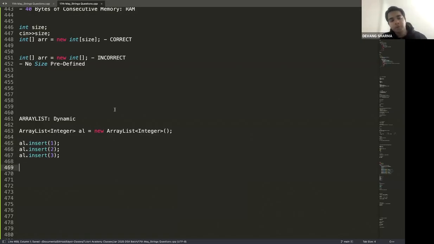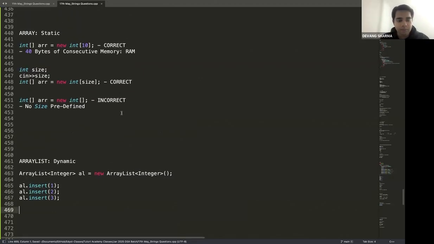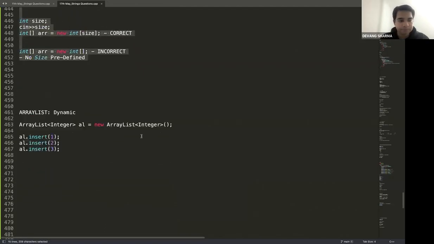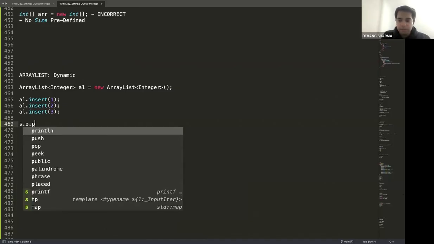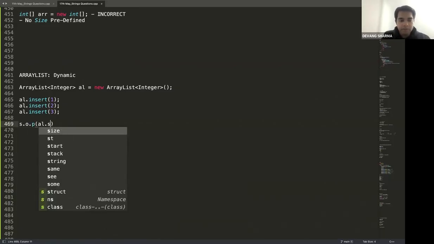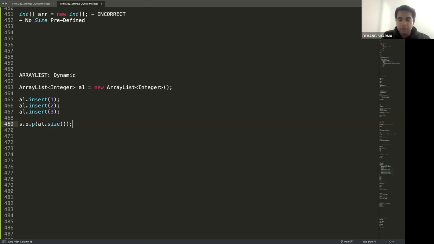Now, heap is only for the runtime memory. This is not runtime memory. This is static memory. Okay. And if I do System.out.println, I print al.size. What do you think would be the output now? Come on, guys, quick in the chat. The output will be 3 here, which is 3 elements in my ArrayList.